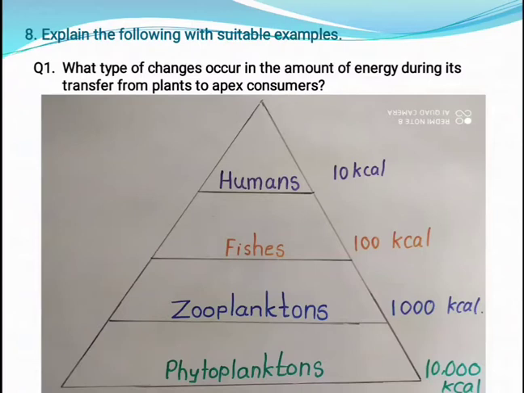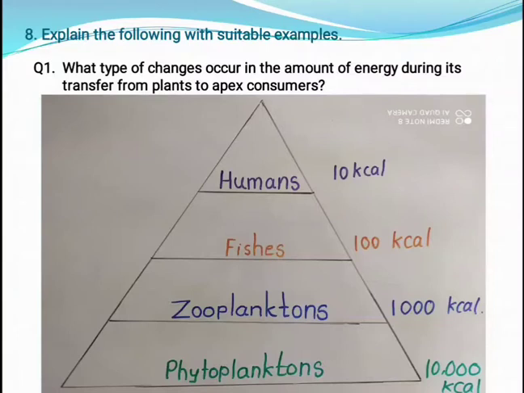Again to the apex, the human which eats fishes, which eats the animals from the water, the aquatic animals, the humans get only 10 kilocalories of the energy from the fishes, from the previous trophic level, right? So as the trophic level increases, you will find that the energy which is transferred gets reduced. Okay, only 10% energy is forwarded to the next trophic level. Okay, so this is the overall concept.